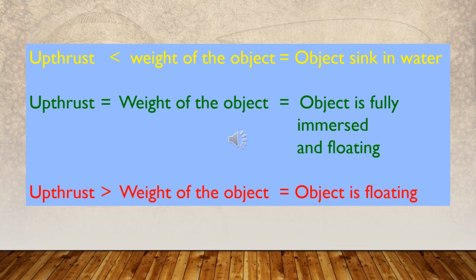In the green colored square shaped object, the upthrust exerted by the fluid is equal to the weight of the object, then the object is fully immersed and floating. For the red colored rubber ball, the upthrust exerted by the water is larger than the weight of the object, then the object is floating.